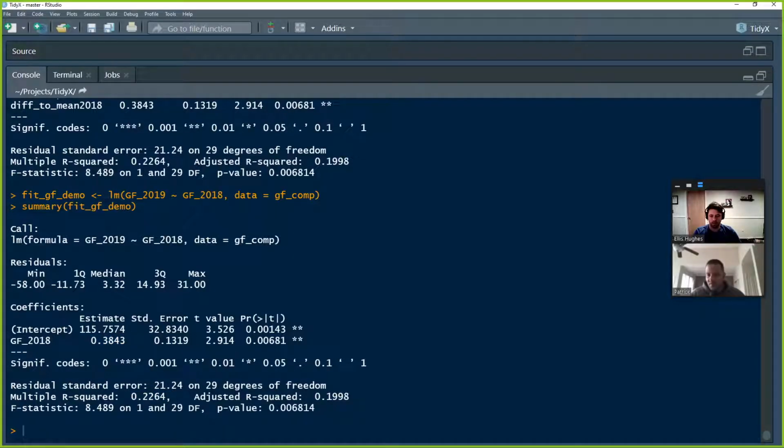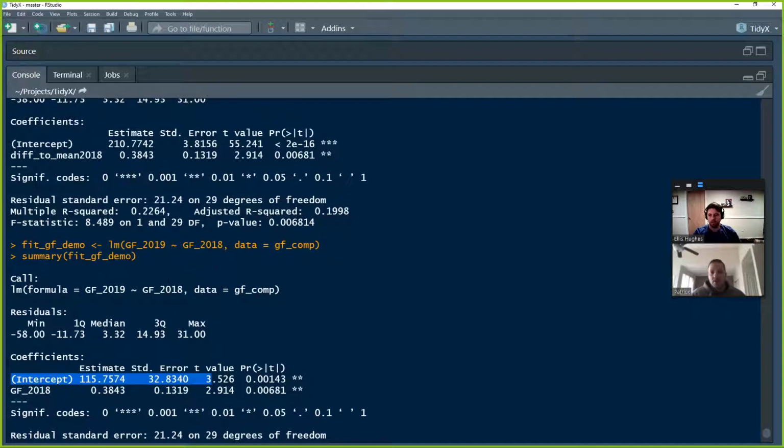You'll see that the p-value is exactly the same. The only difference here is the intercept. The reason I wanted to show this is that the intercept in our first example above, 210, is normalized to the difference between the team's goals for and the average goals for the league. In that way, the intercept is interpretable, because it tells us that if the difference to the mean in 2018 were 0, all we would be left with is the average for the league, which is 210 or 211, I guess, if we're rounding up, right?